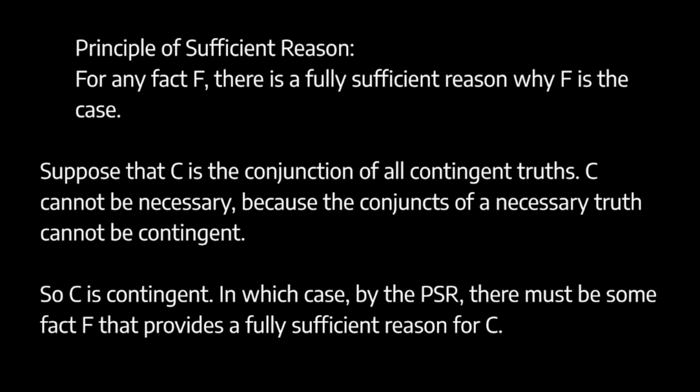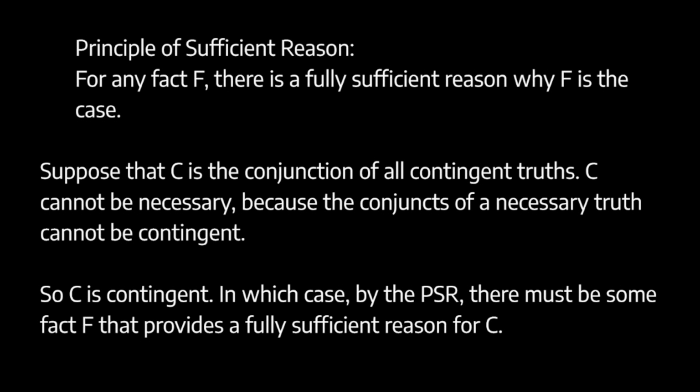Suppose first of all that C is the conjunction of all contingent truths. If we think that there are contingent truths, then we can presumably just take the conjunction of all those truths. So we start out with all the contingent truths. Well, then notice that, first of all, C cannot be necessary, because obviously if C were necessary, then it would not be a conjunction of all contingent truths.